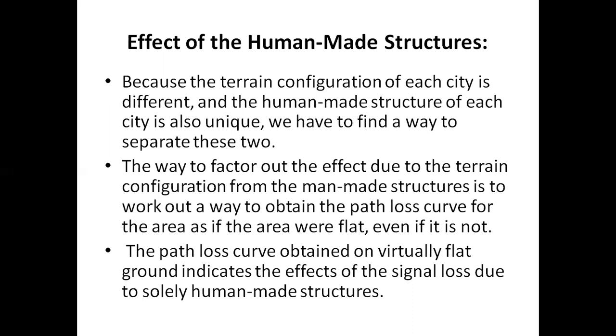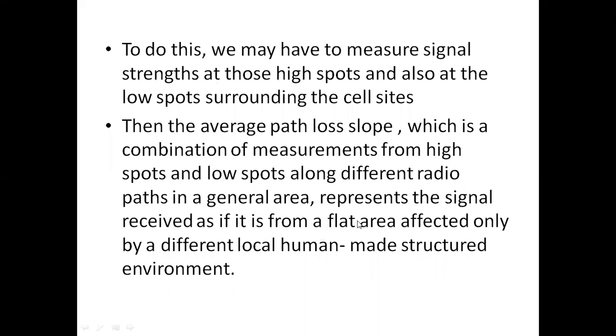So the path loss curve obtained on a flat ground indicates the effect of the signal loss due to human-made structures only. When we are finding the path loss by considering the flat terrain, we can find out the signal loss due to human-made structures only. Next, we may have to measure the signal strength at those high spots as well as low spots surrounding the cell sites.